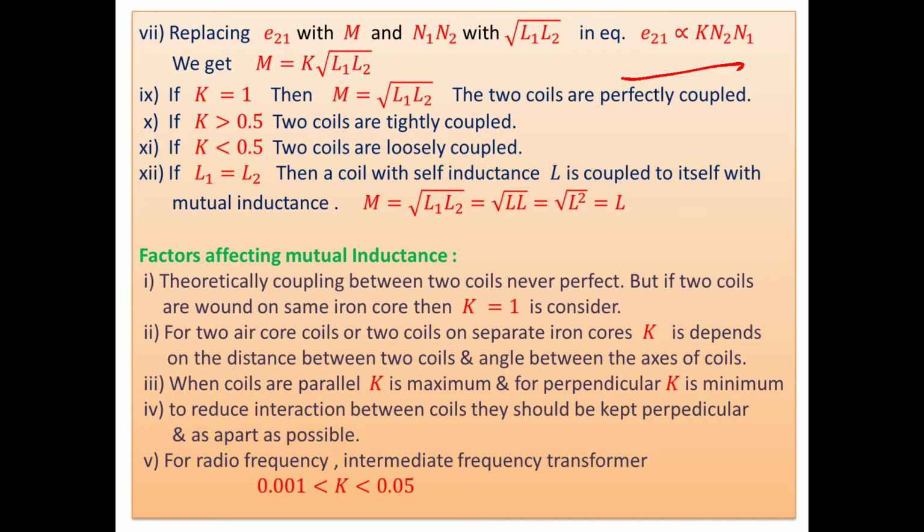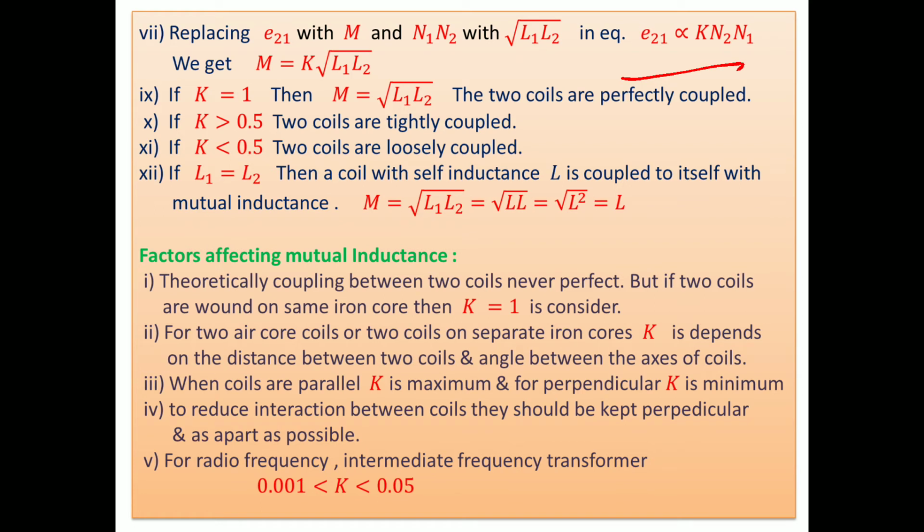Then, factors affecting mutual inductance. Theoretically, coupling between two coils is never perfect. But if two coils are wound on the same iron core, I am considering this in the transformer case, then K equal to 1 is considered. Not exactly, but it is considered.